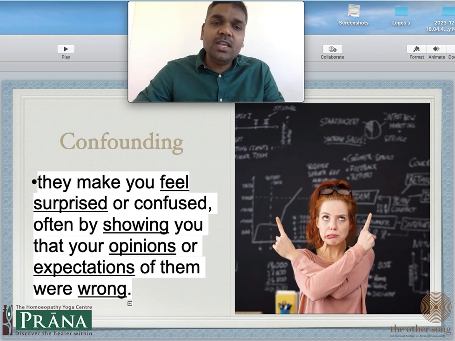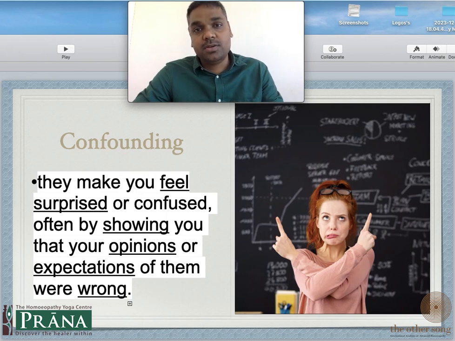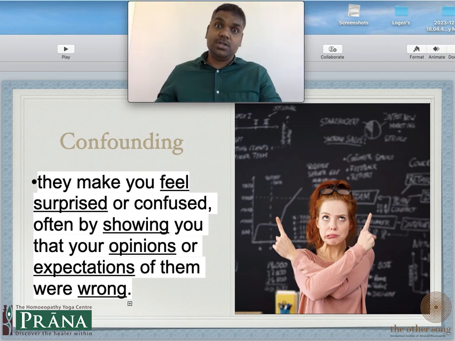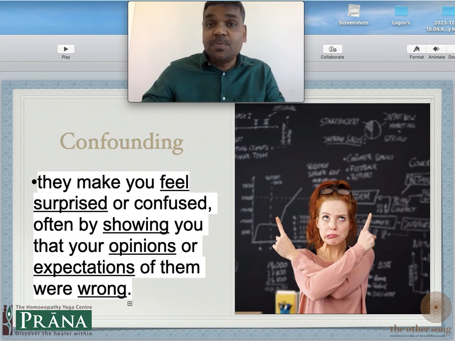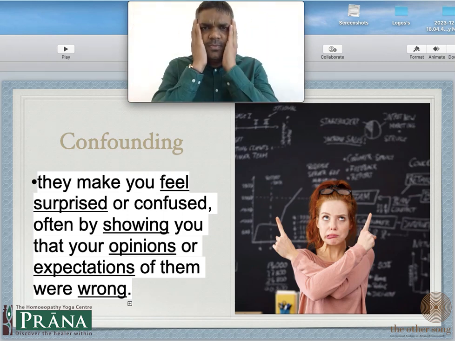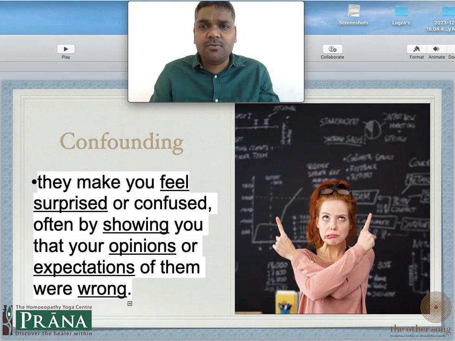They make you feel surprised, or confused, often by showing you that your opinions or expectations of them were wrong. You felt this is an old patient, but then it turned out something different. You expected an old patient, but it turned out to be a young patient. So you are baffled by it. You're confused. You're bewildered. What has happened here? Why did this happen?